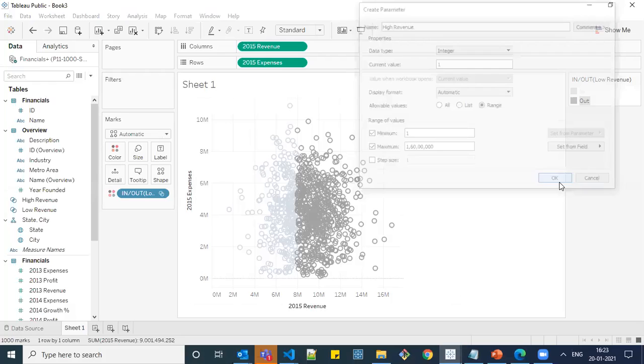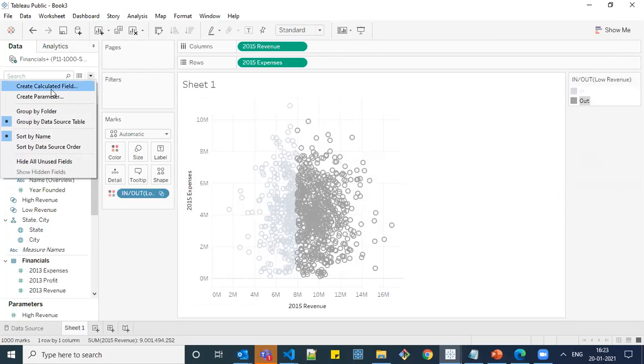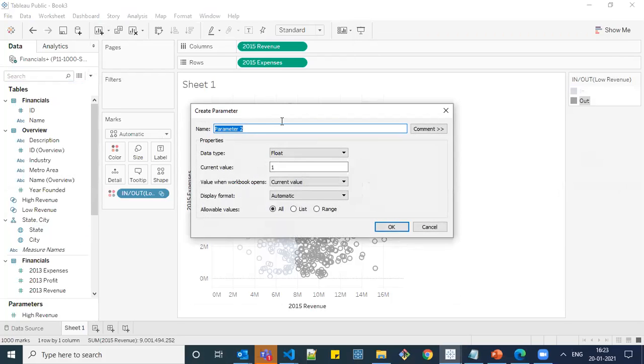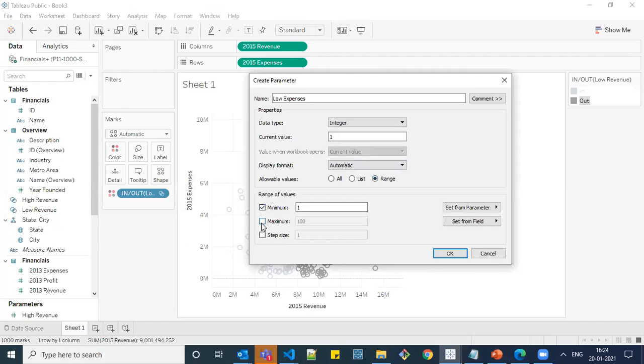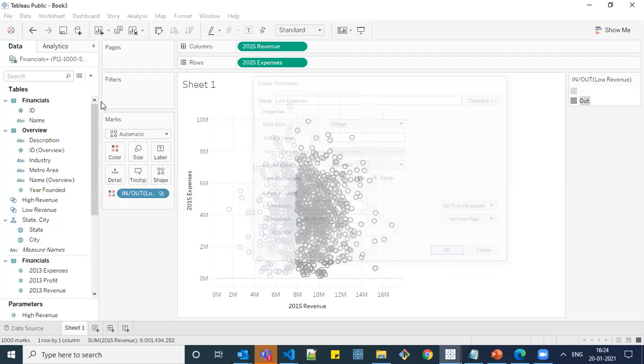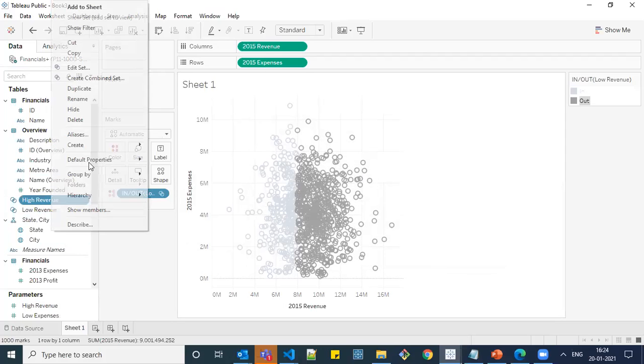And similarly, one more parameter for low expenses. Let me name it, and keep it as integer. For expenses, the maximum limit is 10 million. Minimum value 1, maximum 10 million. Okay. Now what we need to do is go over to your sets, right click and edit set.